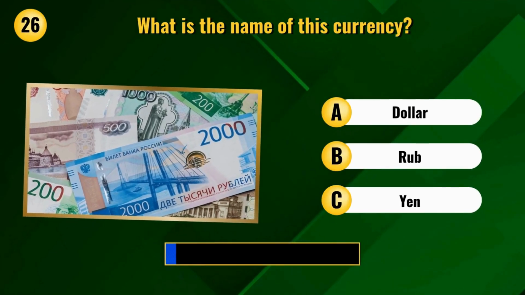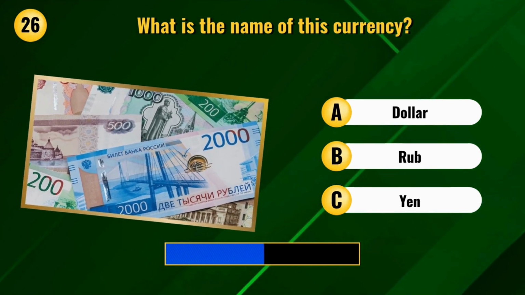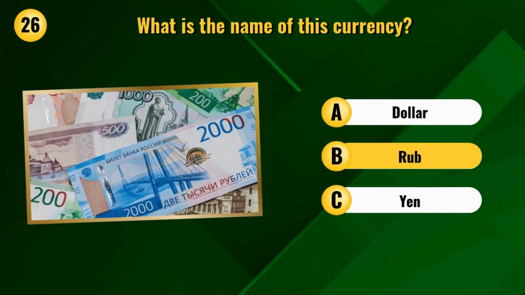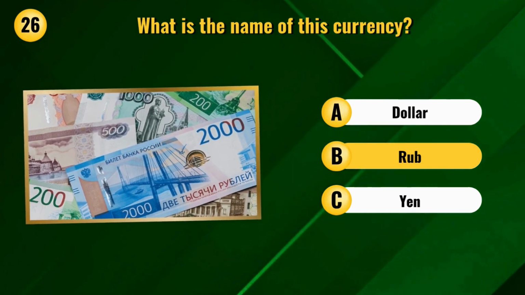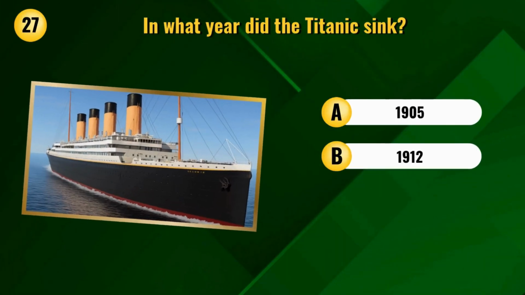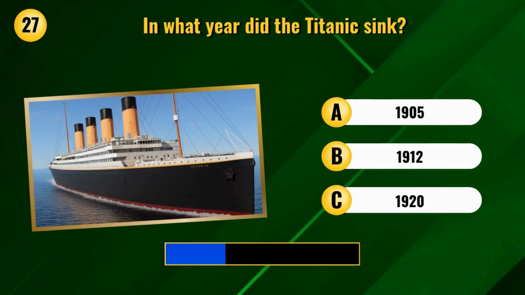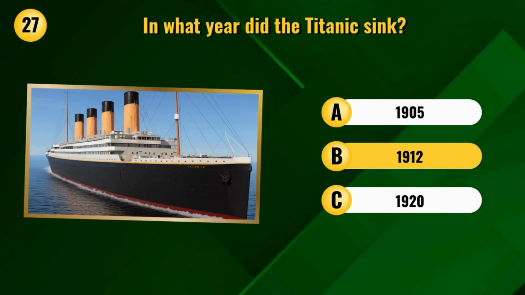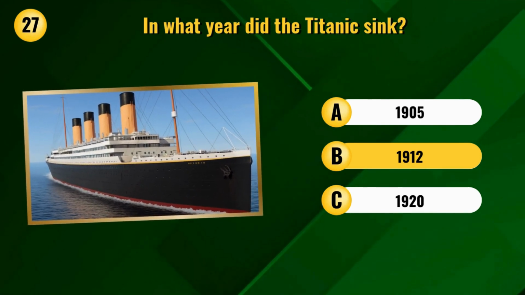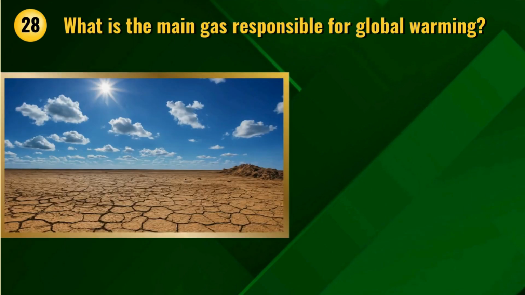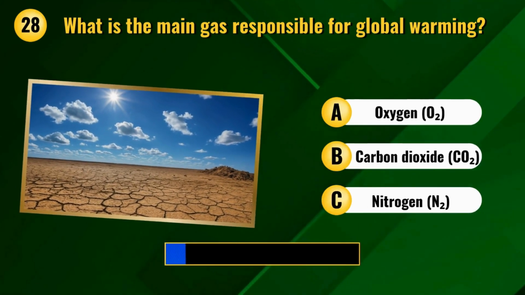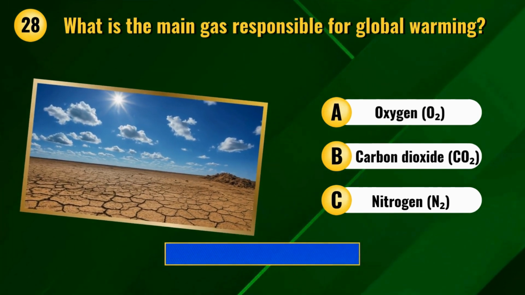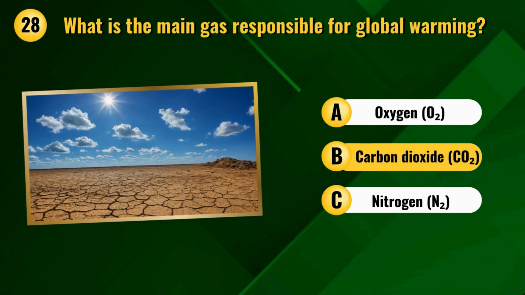What is the name of this currency? Rub. In what year did the Titanic sink? 1912. What is the main gas responsible for global warming? Carbon dioxide.